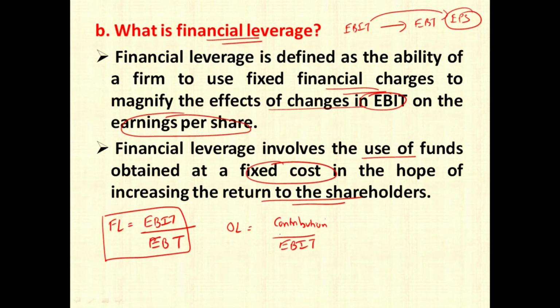From contribution, if you deduct fixed cost, you get EBIT. And combined leverage is nothing but financial leverage into operating leverage, or you can just write contribution divided by EBT. So these are the 2 ways in which you can compute the combined leverage.